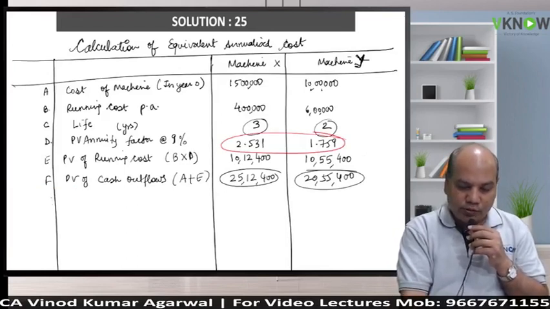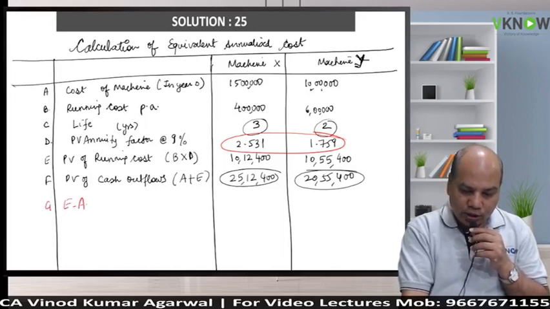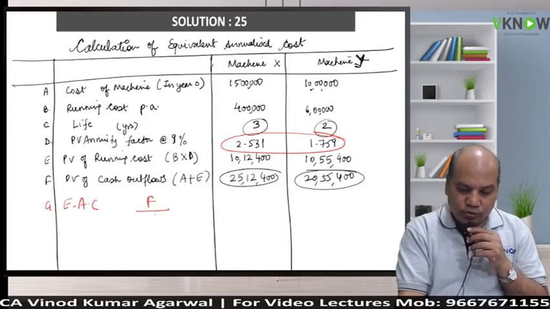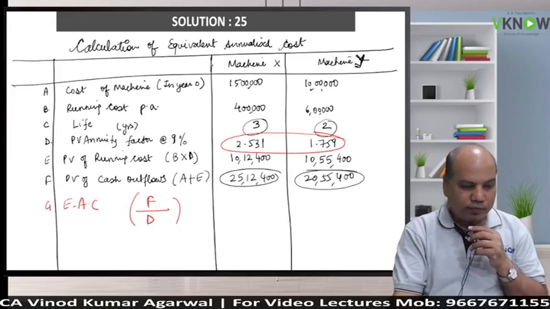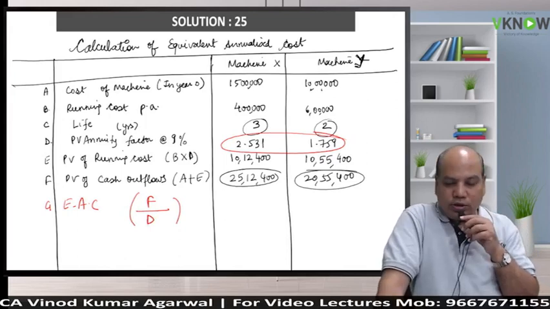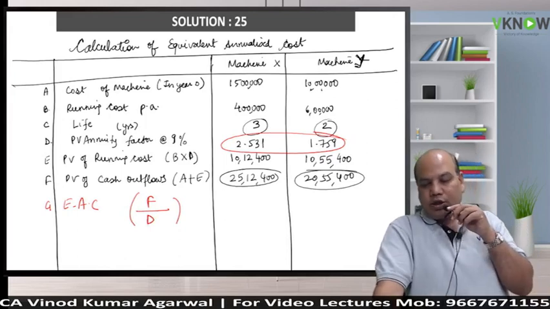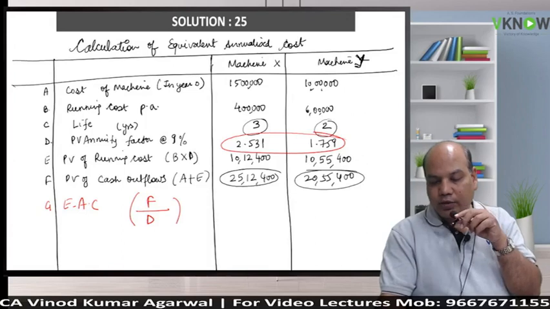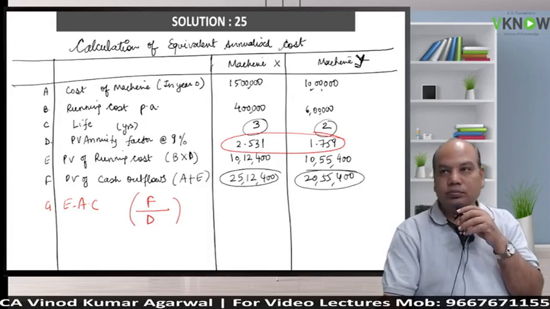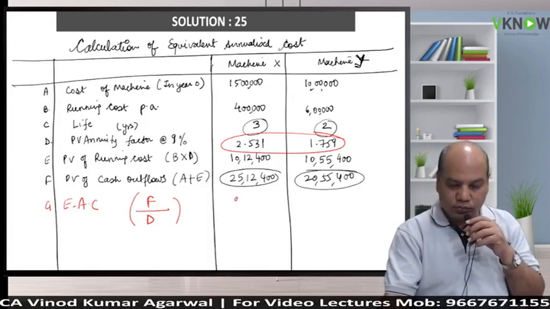So point number next, write down equivalent annualized cost: PV of cash outflow divided by PV annuity factor. Do it nicely on your calculator. 25,12,400 divided by 2.531. Sir, 9,92,651.